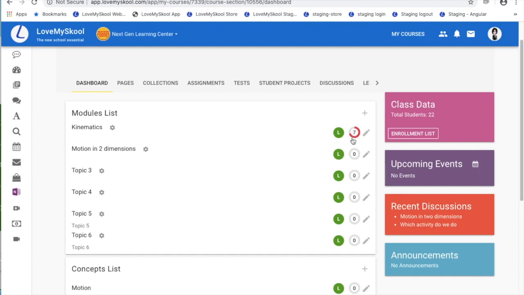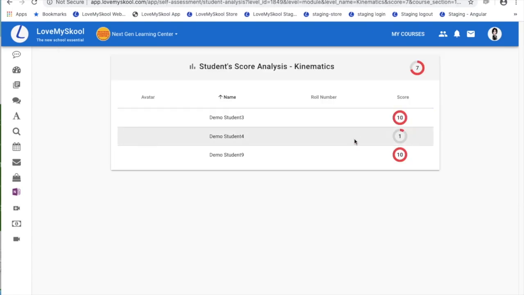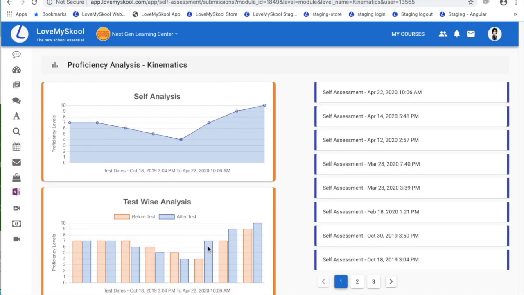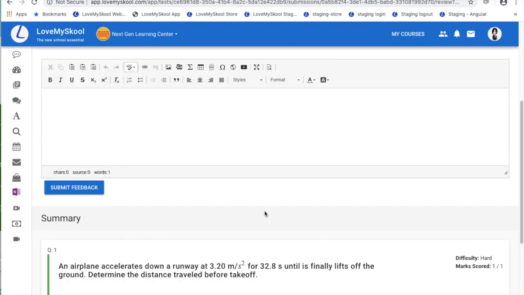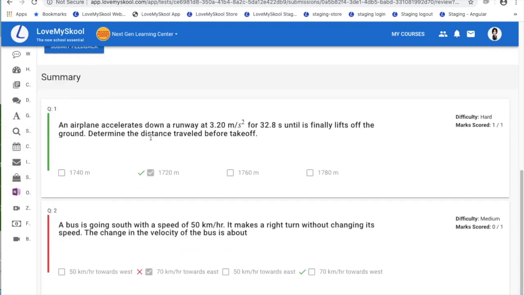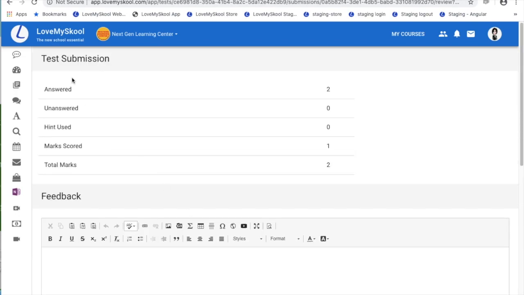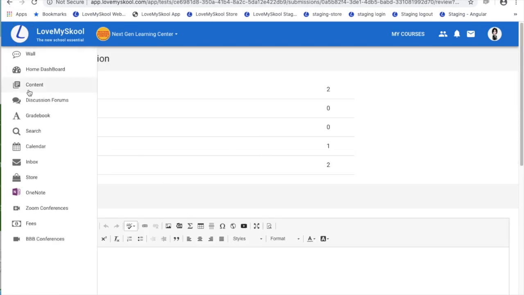So for kinematics, my class average is 7, and I can click on it and see all the students who have taken the self-assessment test, and I can then analyze each student individually. I can click here and see a graphical representation of how the student is doing in this topic. I can see all the tests that the student has taken for a particular topic, and I can click on it and see the actual test answers. I can see which ones are right, marked in green, and which ones are wrong, in red. And I can analyze every student very easily here. So that covers content. Moving on, next is discussions.